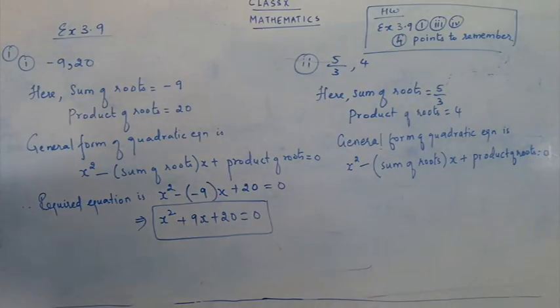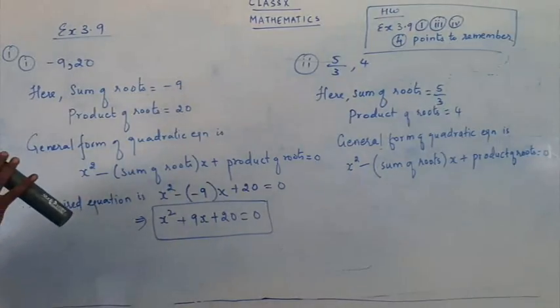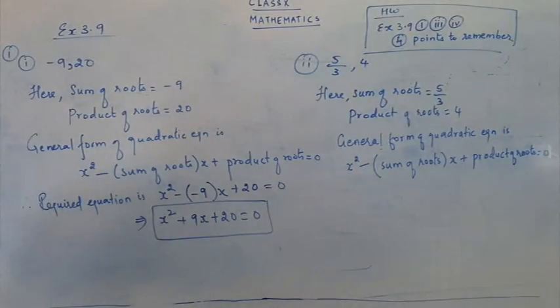It's x square minus sum of roots the whole x plus product of roots is equal to 0. What is the general form, children? X square minus sum of roots the whole x plus product of roots is equal to 0.